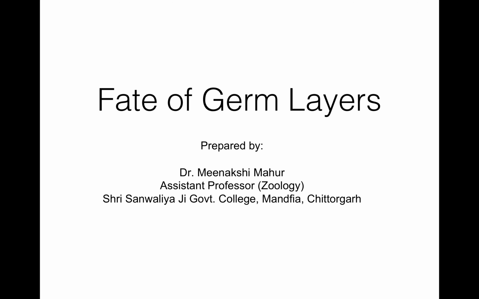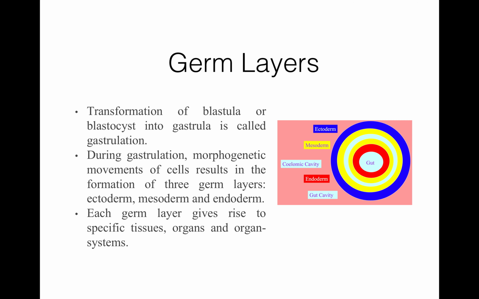Today my topic is Fate of Germ Layers. In previous lectures, I've already discussed what is blastula, what is gastrula. The transformation of blastula or blastocyst into gastrula is known as gastrulation. During gastrulation, there occur morphogenetic movements of cells, and these morphogenetic movements of the cells result in the formation of three germ layers. The three germ layers are ectoderm, mesoderm, and endoderm.